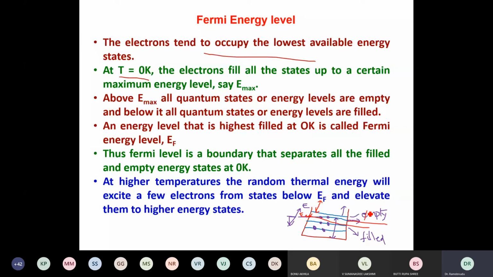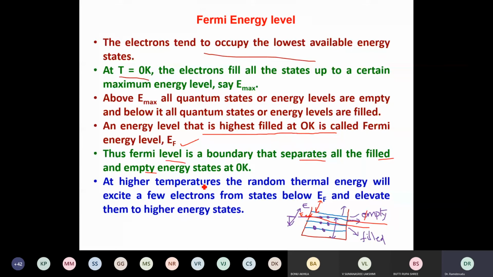That highest occupied level in metals at 0 K is called the Fermi energy level. It may be different in different situations, but we will see that later. Hence, we say the Fermi energy level is the highest filled level at 0 K, which we call EF, and it separates filled and unfilled states.